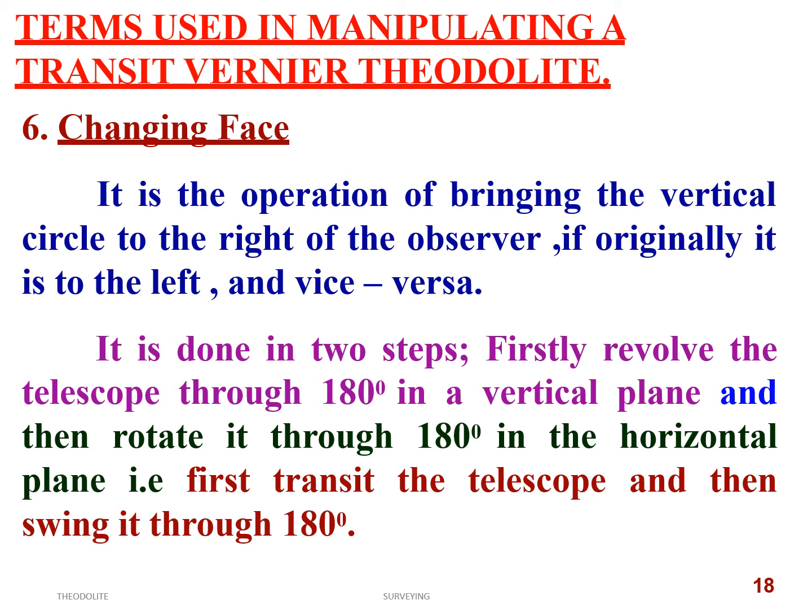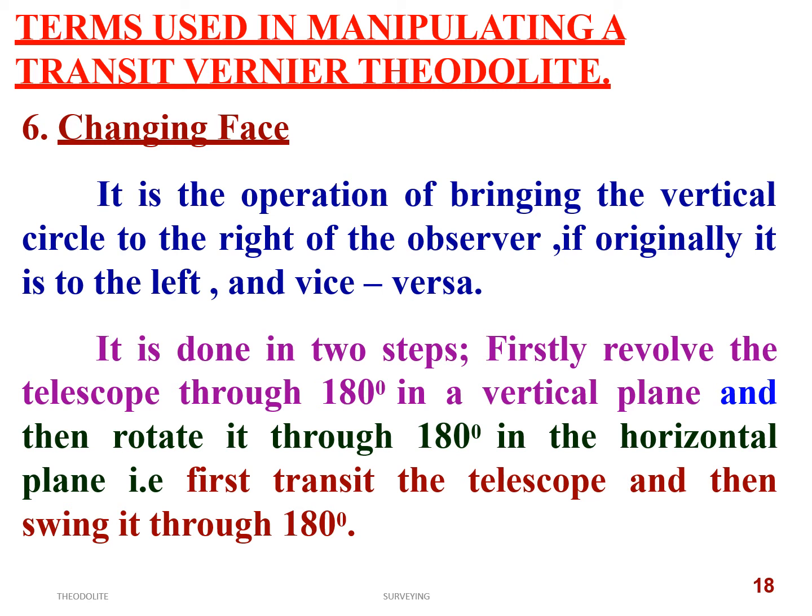So if initially it was a face left observation, just by transiting, the telescope can be rotated 180 degrees about the horizontal axis in the vertical plane. Automatically the telescope eyepiece will be moved to the other end, and when you observe from there it will be face right also. That is called changing face.